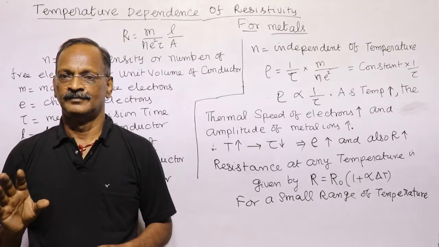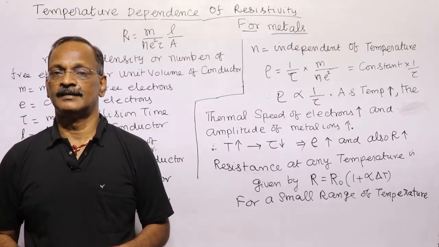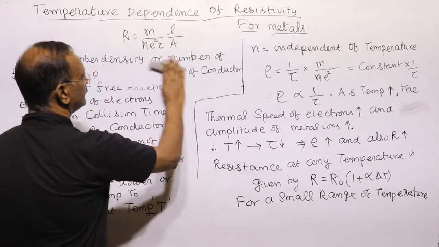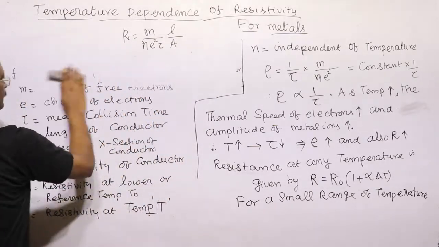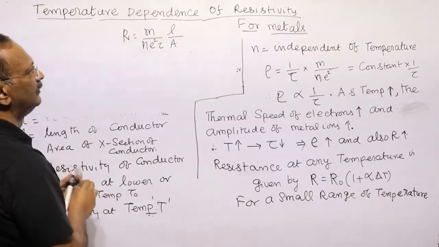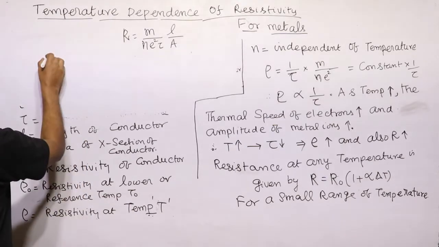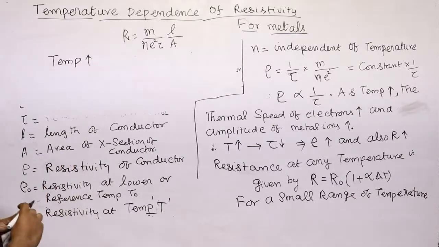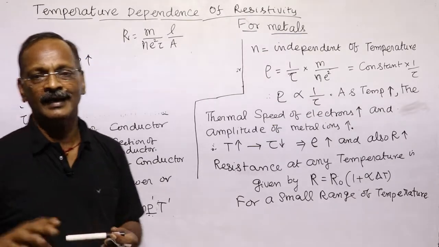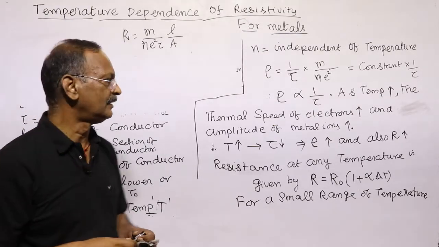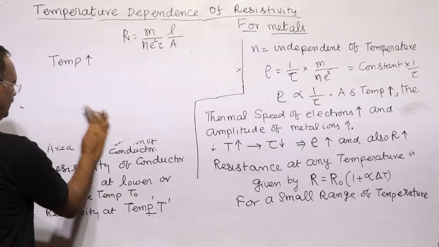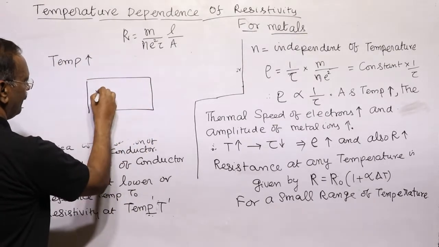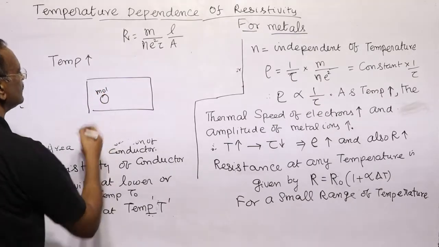At R naught, suppose the temperature of the conductor is increased. What will happen when the temperature of the conductor is increased? First of all, the molecules inside the conductor start vibrating.